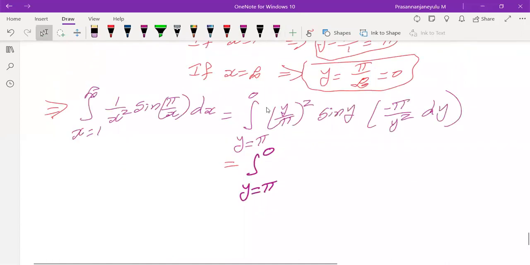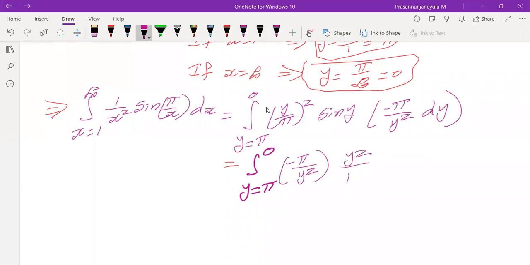Then on simplification, what we'll get? Minus pi by y square into, this y by pi whole square becomes y square by pi square, into sine y into dy.